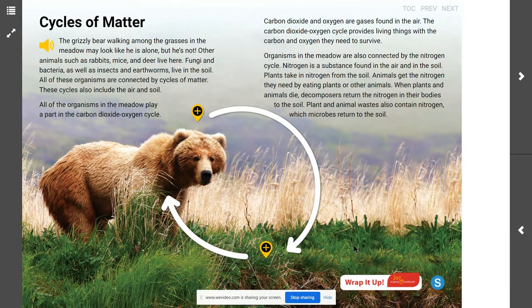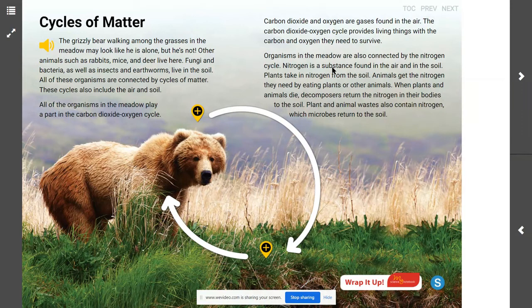After the plant's taken the carbon dioxide they need, what gas do they release? Oxygen. That is correct. So the first cycle we can see here is the oxygen carbon dioxide cycle. The next cycle we're going to talk about is the nitrogen cycle.